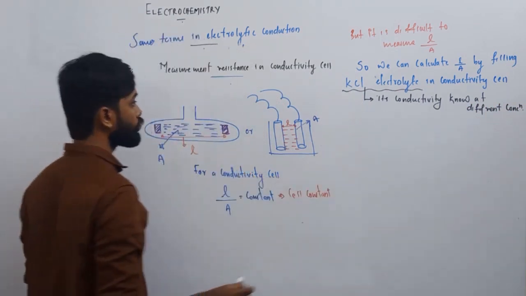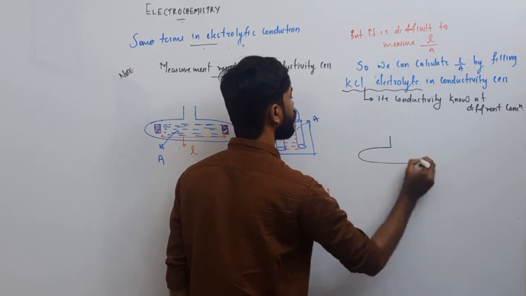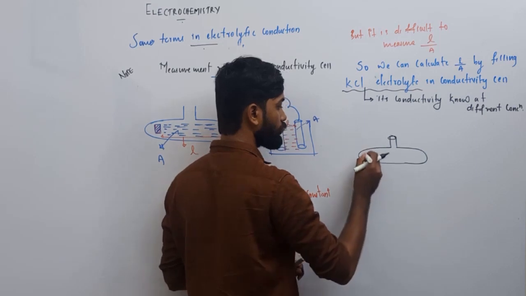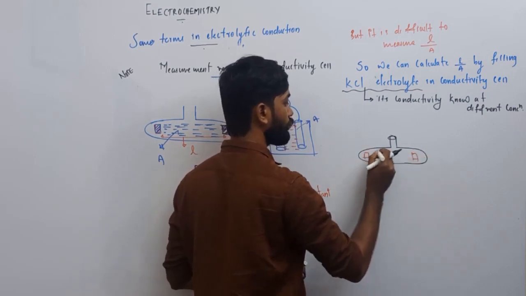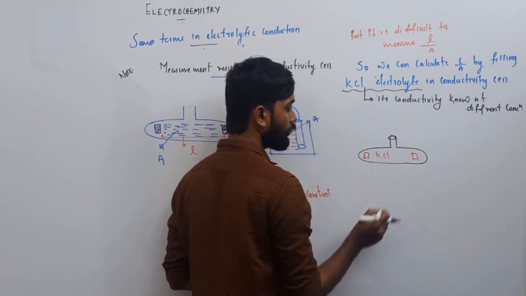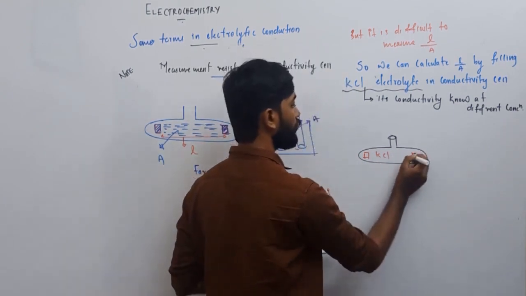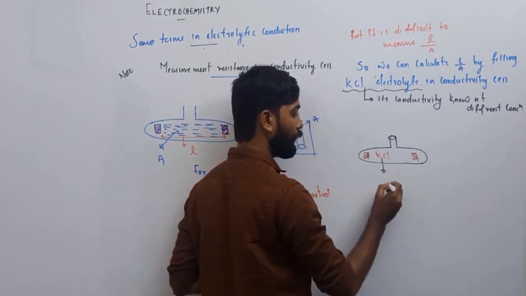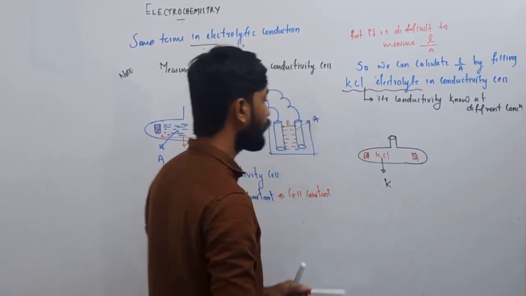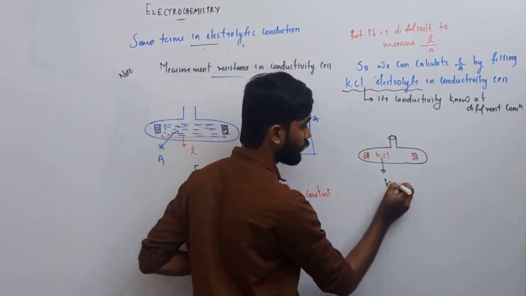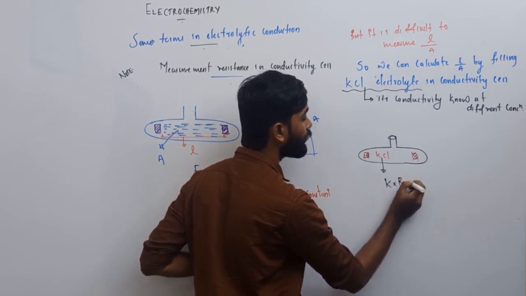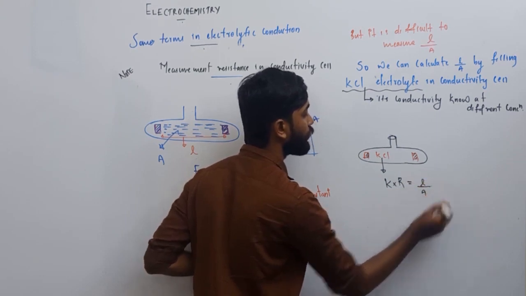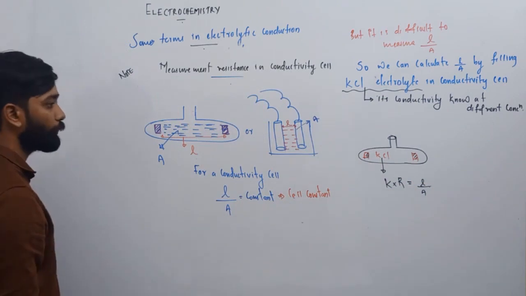So first of all, you simply fill KCl solution here. For what? To measure the L by A value. And we know the conductivity kappa of KCl solution. If I know the conductivity kappa of KCl solution, and I multiply by the resistance of that solution, then I will get the value of L by A, right? How does it become like that?